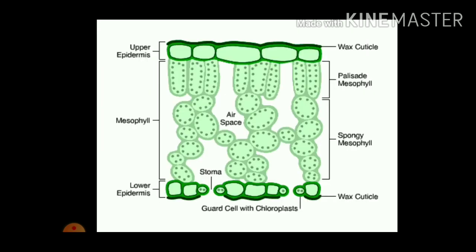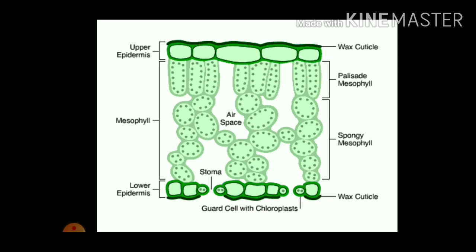See, this is exactly the diagram of how the stomata are there. See, the chloroplasts are present. The leaf gets divided into upper epidermis, mesophyll, and the lower epidermis. See the air space.